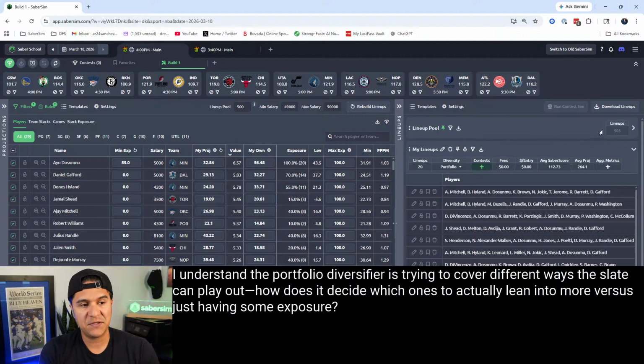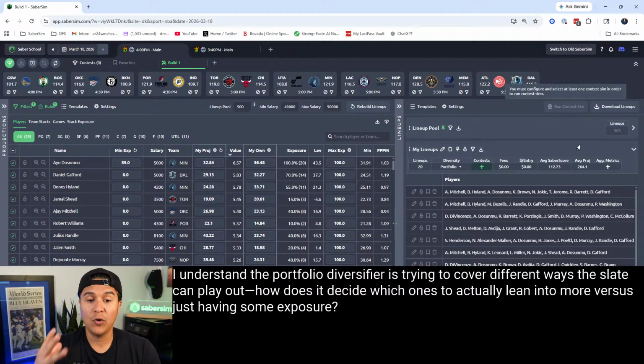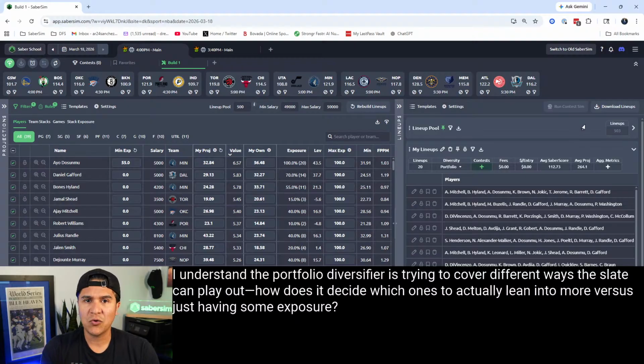Now the lineups come into the pool, and the lineups get graded either by your contest sim ROI or by your Saber score, okay? Saber score and the ROIs are both using a contest sim. The run contest sim option on Ultimate uses the exact contests that you're playing. The Saber score option is an ROI. So when I see the average Saber score 112.73, this is